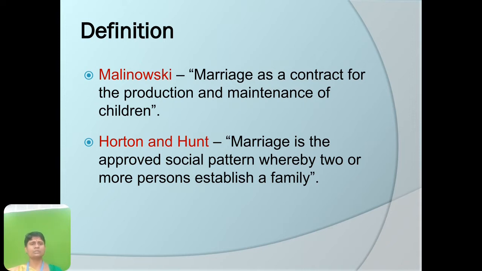So, marriage again, it is an approved social pattern where a woman and a man, in the name of husband and wife, can establish a family for sexual relation, and for the procreation of children.